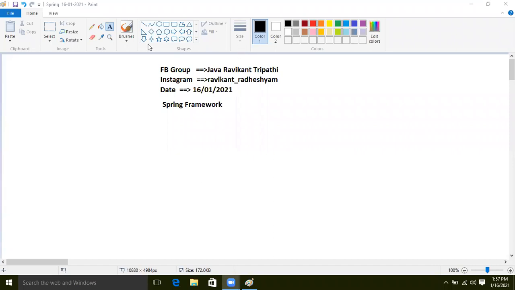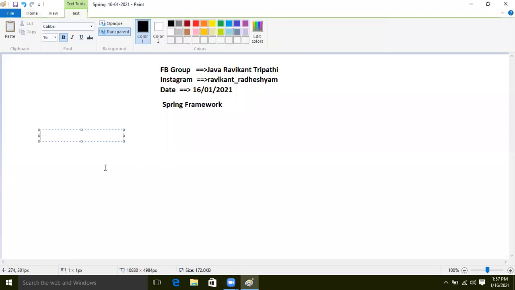First, before Spring, Struts framework was there. But by using the Struts framework, we can develop just the presentation layer. I will explain each and everything: what a layer is, how many layers there are, and all those things, guys.